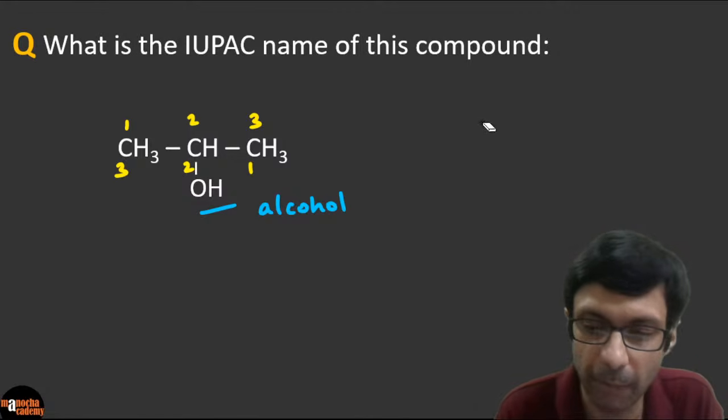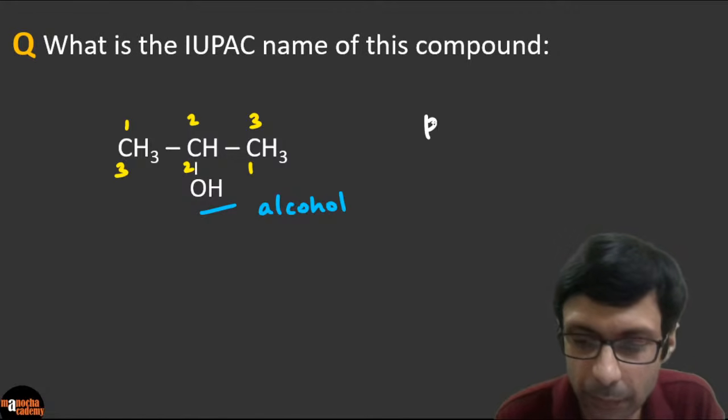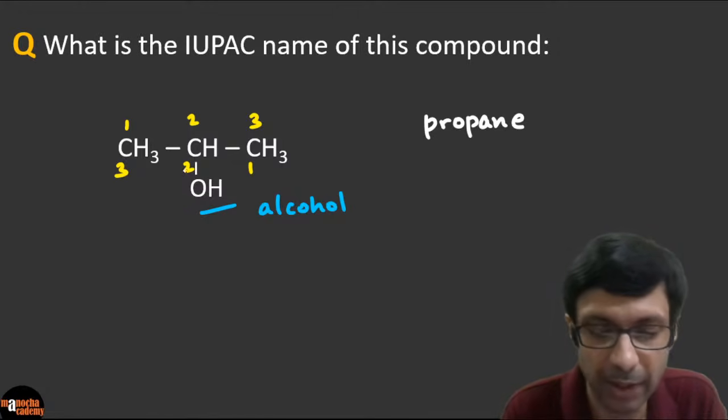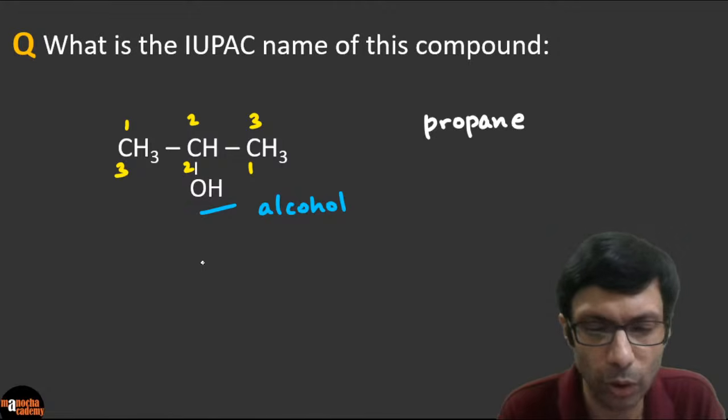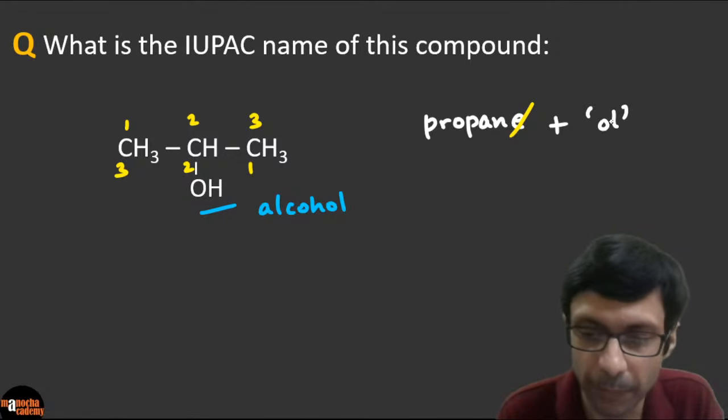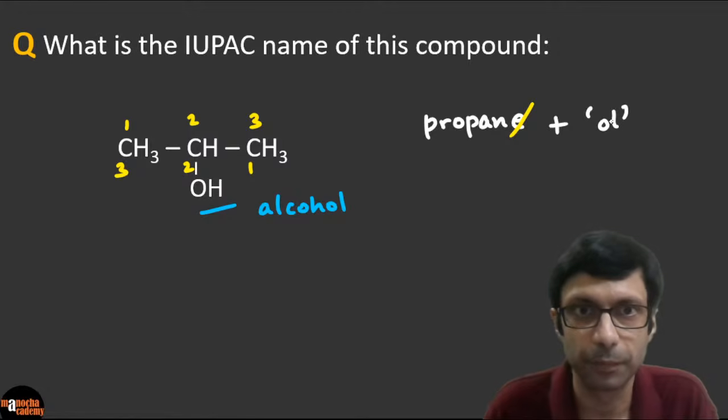Propane. 3 carbon is prop. My mistake. So it would have been a propane. But there's an alcohol also involved here. So clearly the E will go. We have to remove the E and add OL for the alcohol. So it becomes a propanol.